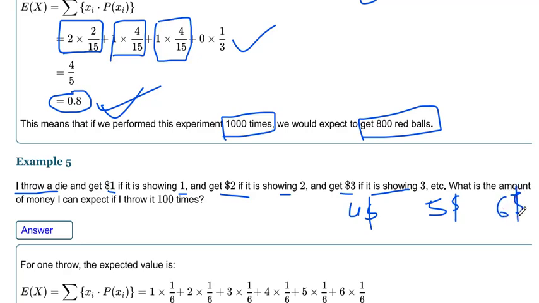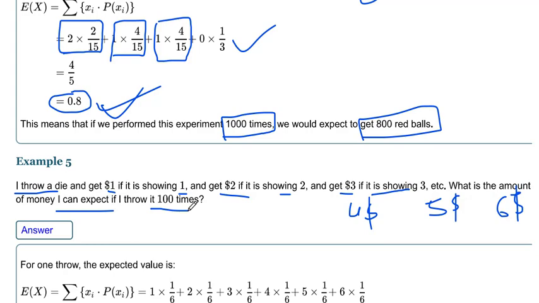Like this, likewise. So now what is the amount of money I can expect? The minimum amount of money I can expect if I throw the die 100 times. You get the question: we have to find the expectation, how much money I will get if I do this experiment 100 times.